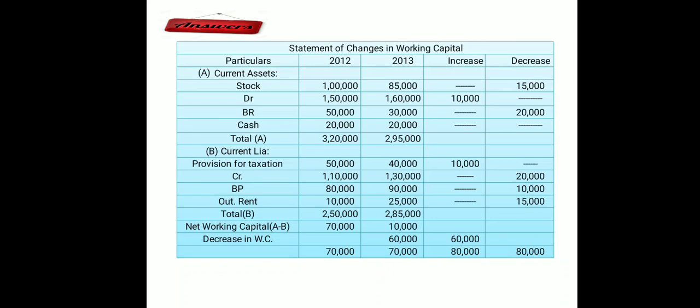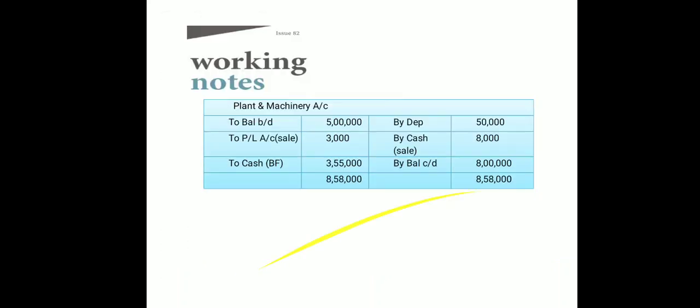I always repeat the same thing. Make sure that whatever increase or decrease in your working capital you have got in the year column, the same amount you get in your increase and decrease column also, when you compare the increase and decrease column. Clear? So the first step is over.